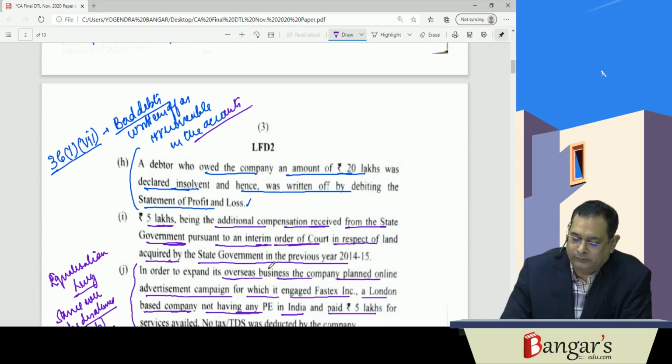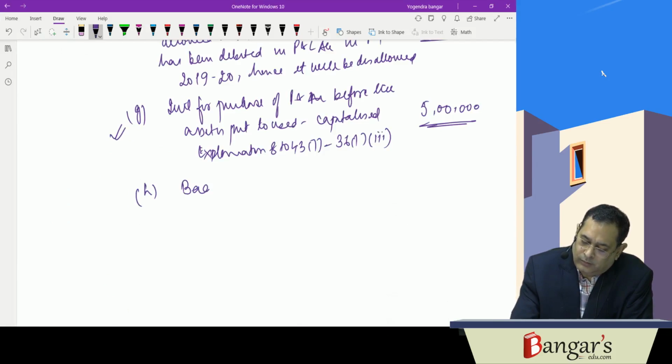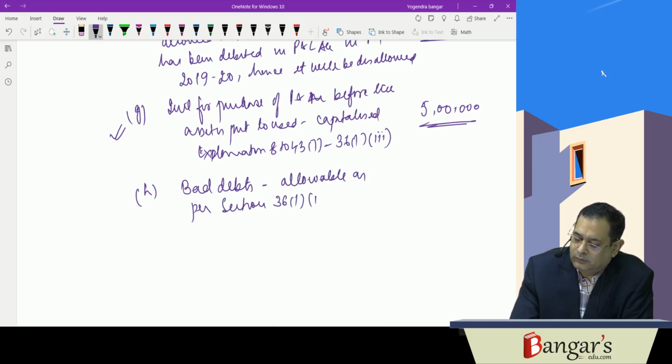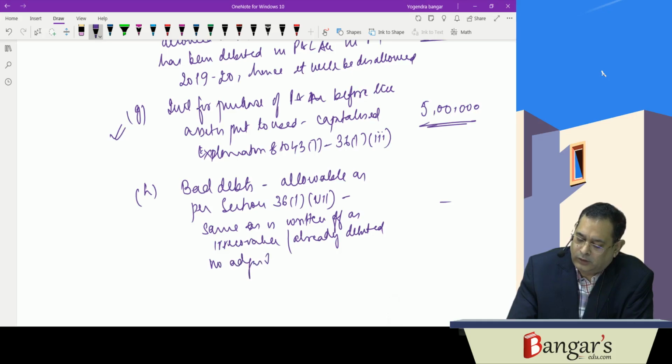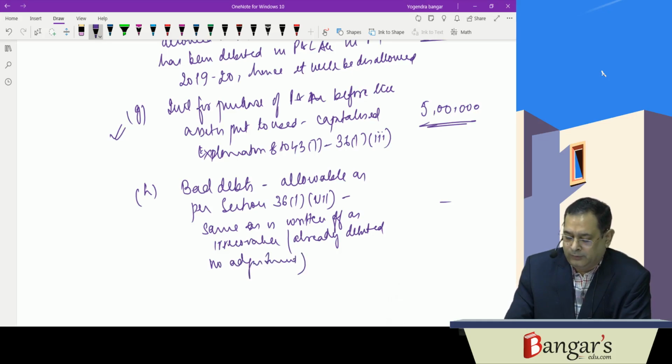Then bad debts. So here, allowable as per 36(1)(vii), since the same is written off as irrecoverable. Hence it will be allowed. Already debited, so no adjustment will be required.